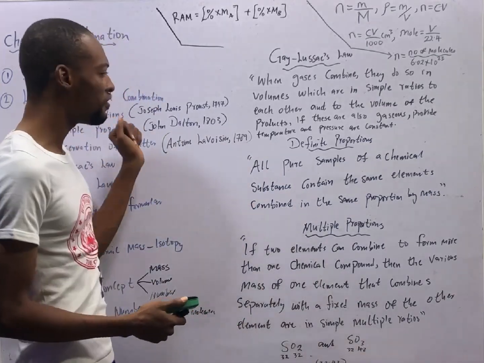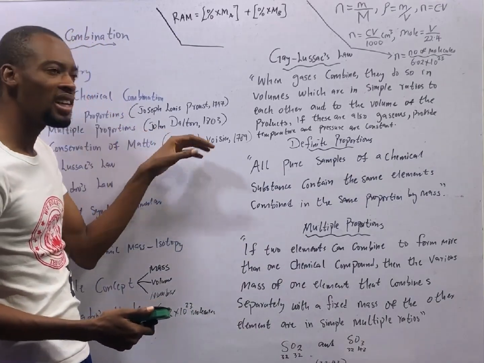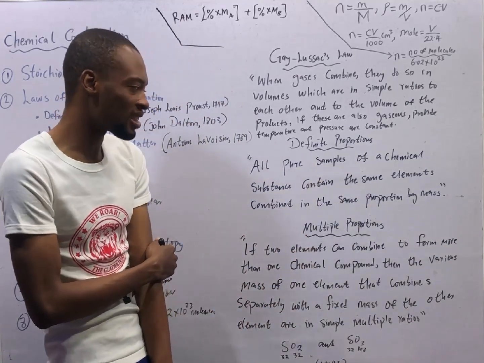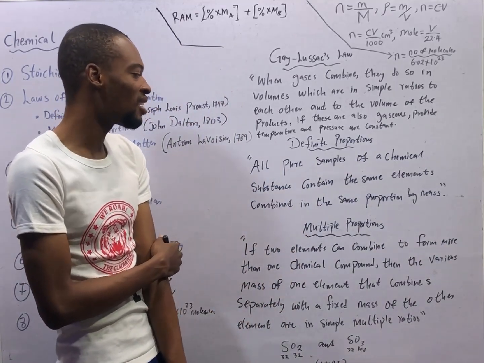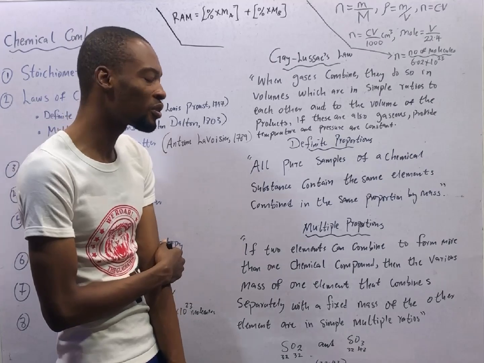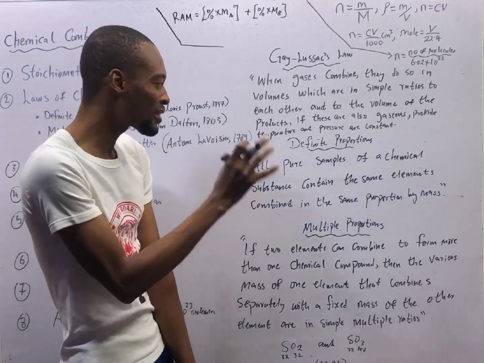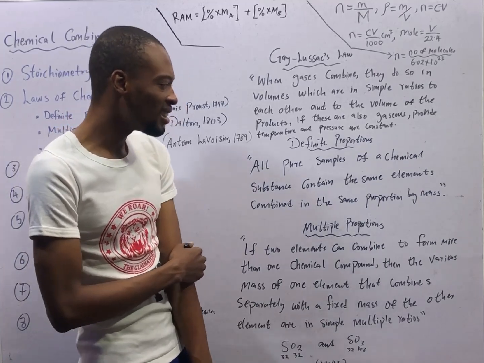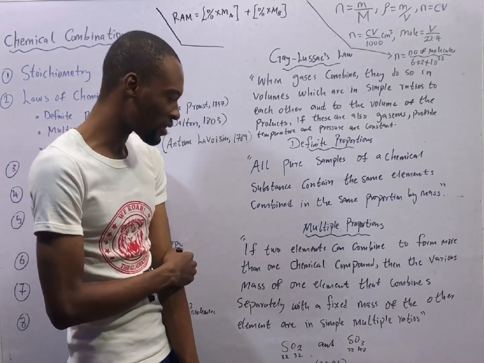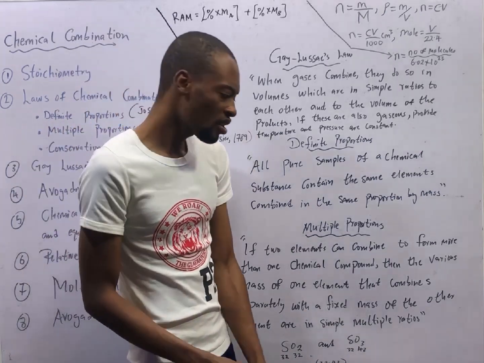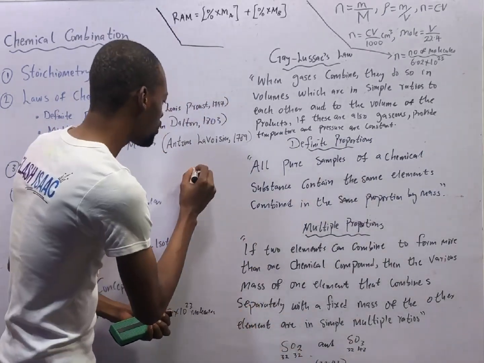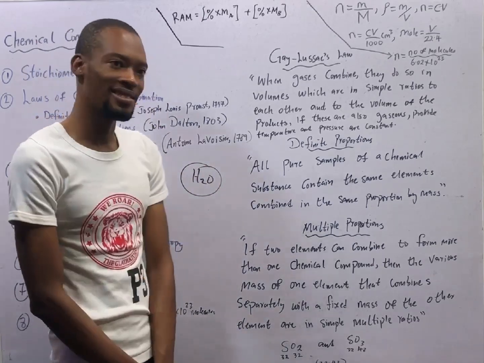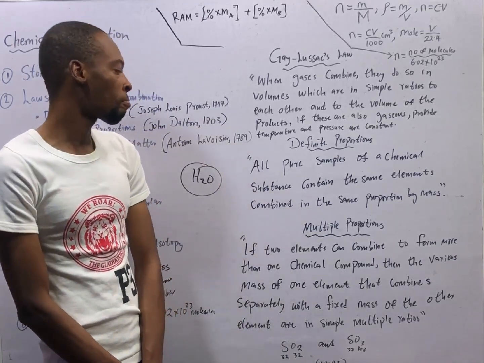What did the law of definite proportion state? It says that all pure samples of a chemical substance contain the same elements combined in the same proportion by mass. What does it mean? If you bring out H2O, water has 2 hydrogen and 1 oxygen.